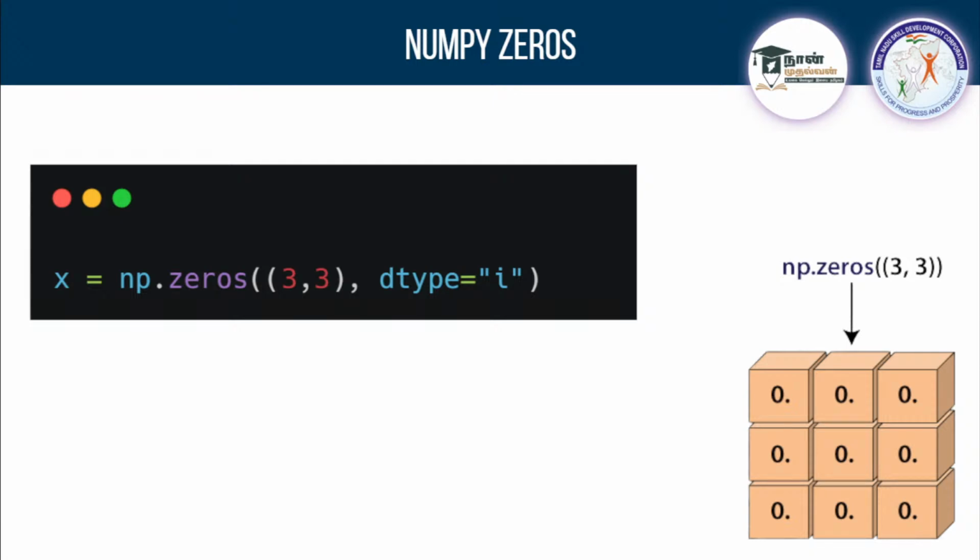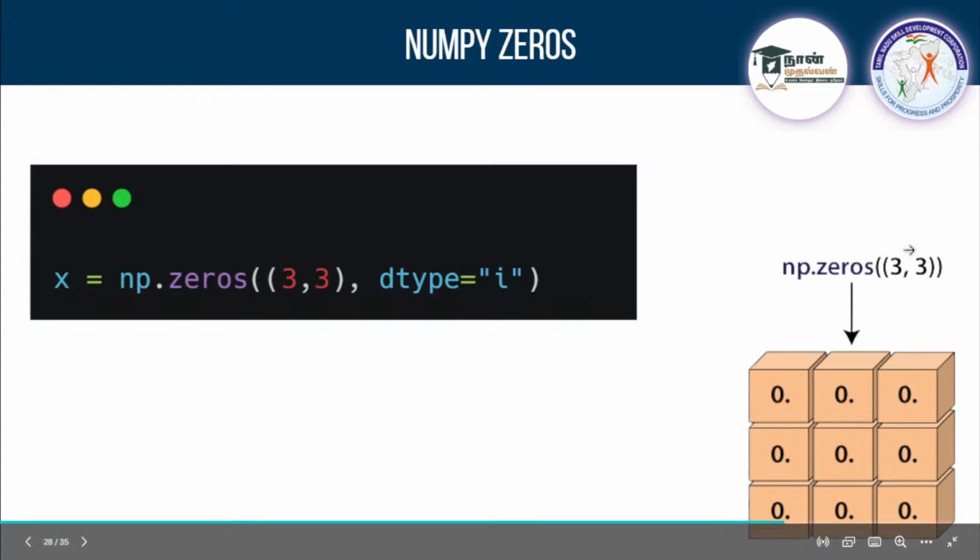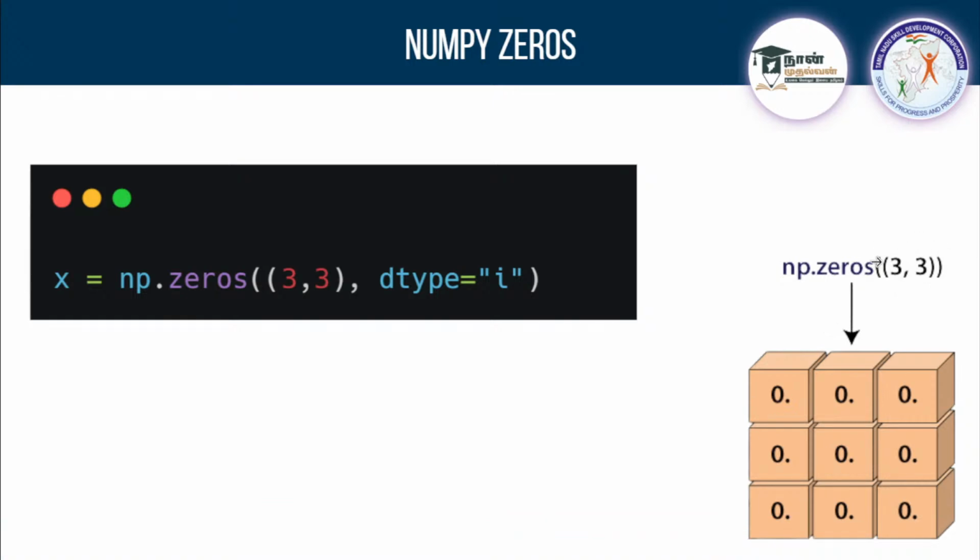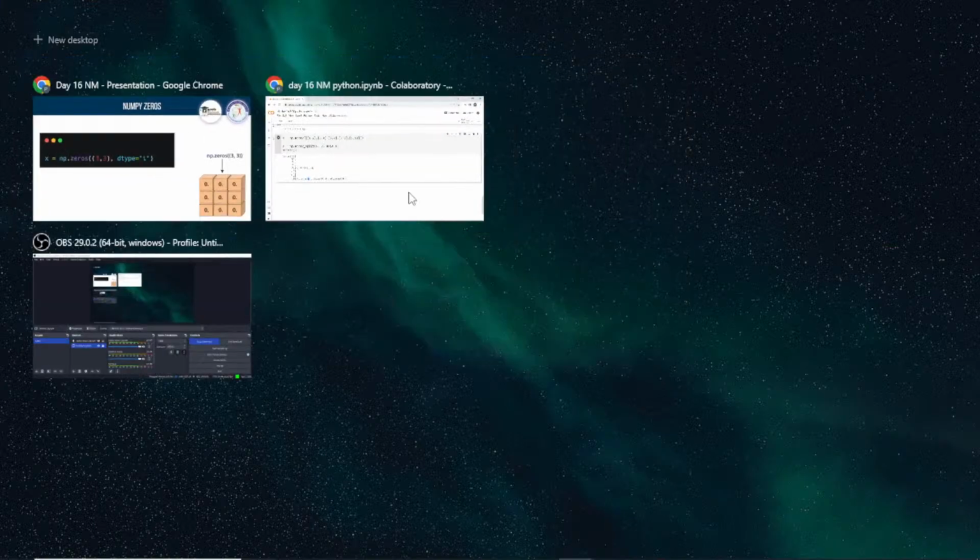And in that case, if you want to create any black image, you can go with zeros. Okay, they will be creating it with the help of np.zeros. So when you pass some shape here, it is going to create only zeros in that shape. And you want to mention the data type. If it is integer, you want to go with I. Okay, I'll create np.zeros.